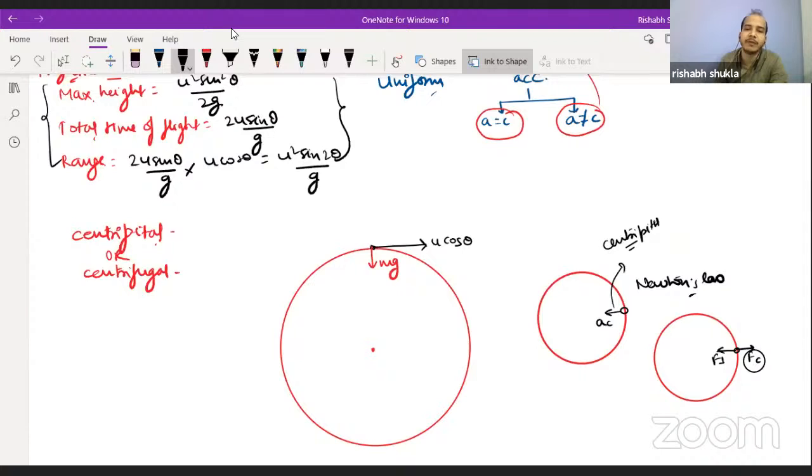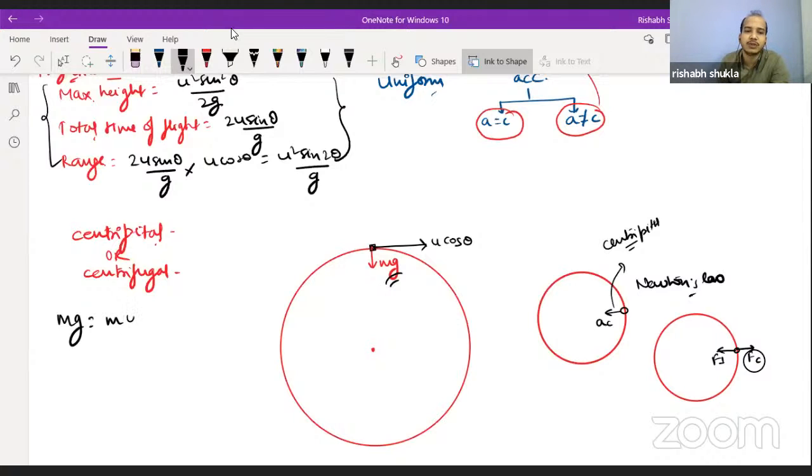Now here we are moving with the simple centripetal force approach: this force must act in such a way that it provides the centripetal acceleration. So mg must be equal to mv square by r, where v is the tangential velocity, the absolute velocity of the body.